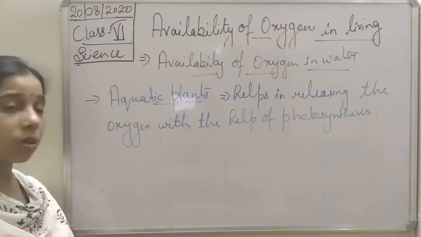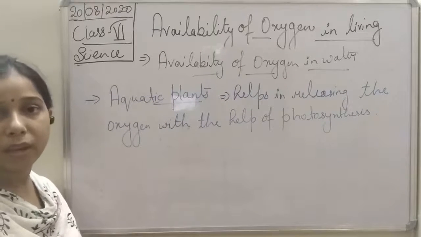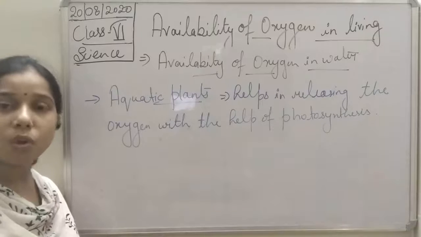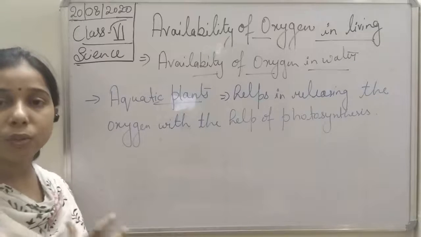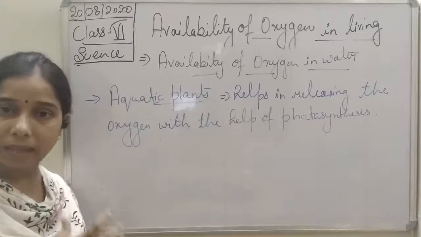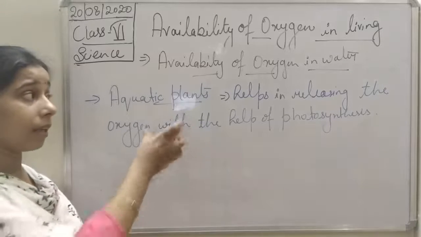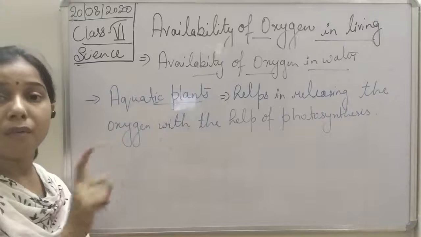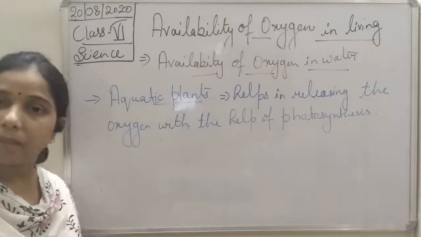Now oxygen is released by the aquatic plants, and this oxygen is finally used up by the aquatic animals as well as by the aquatic plants also for the process of respiration.